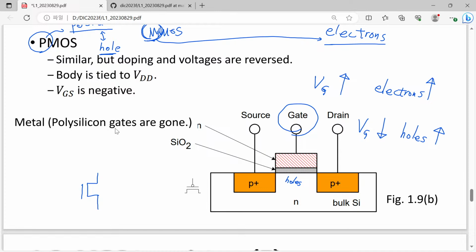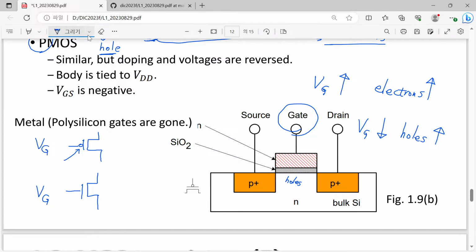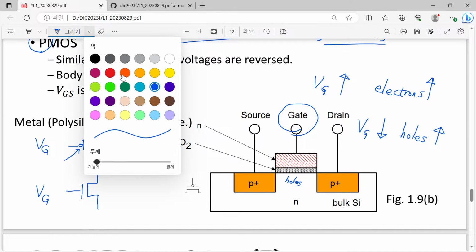So simply speaking, let me compare these two devices. Here we have an N MOSFET, and here we have a P MOSFET. P MOSFET is usually drawn with a bubble. Let's say we have applied the same high gate bias. Let me see what happens.